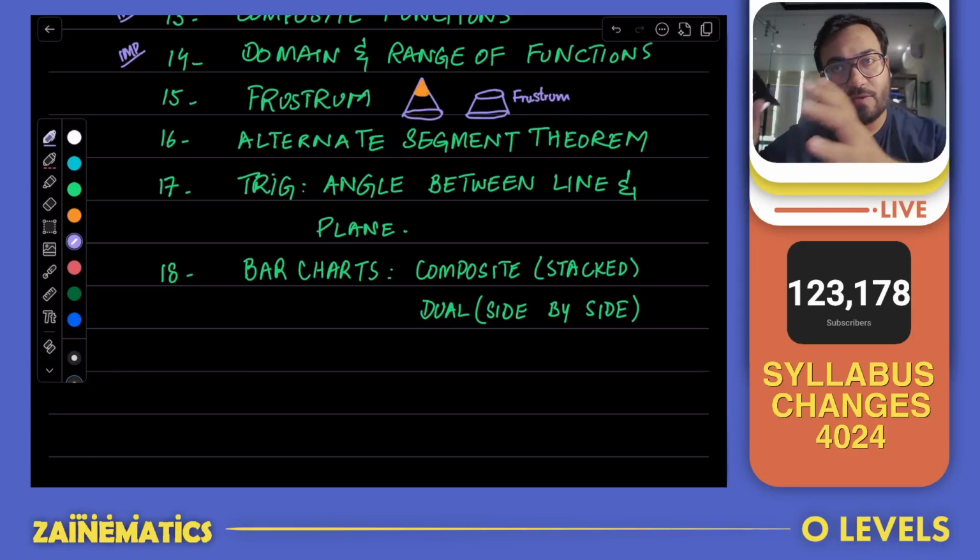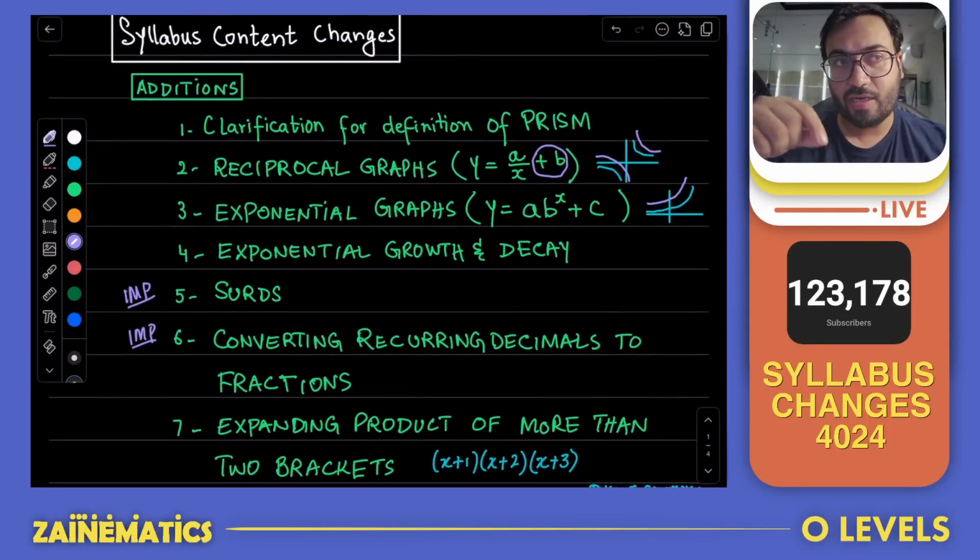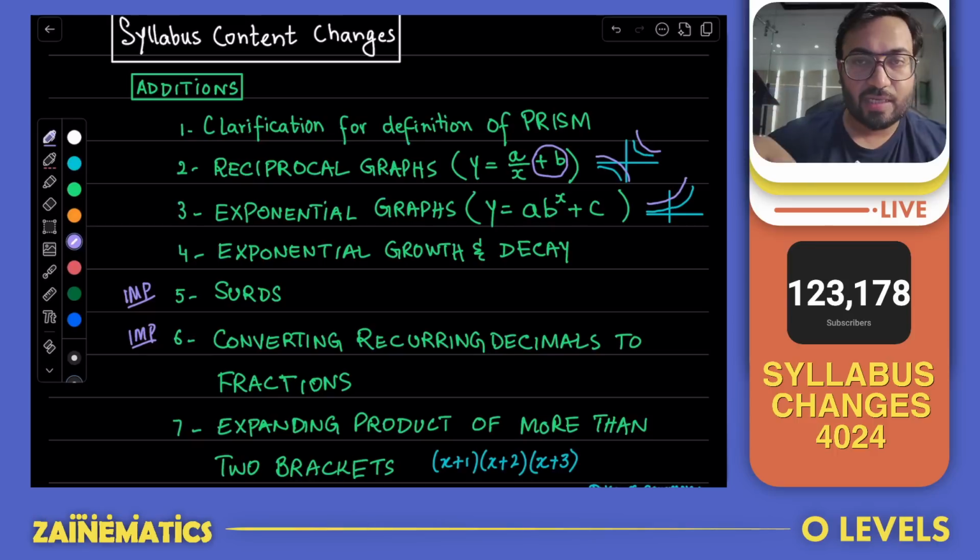Now, this concludes our second section. These are all the additions that have been brought forward to our syllabus. Now, before I move on, I'll talk a little about it. Are these a lot? The answer is no. Yes, functions have been changed drastically. That is the only chapter that has been changed drastically.